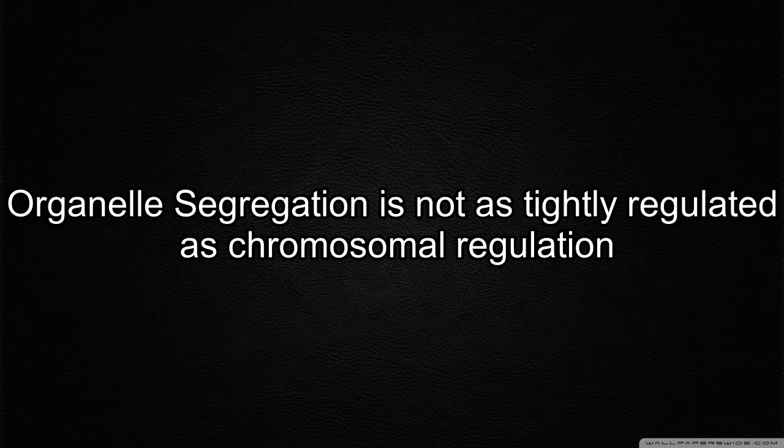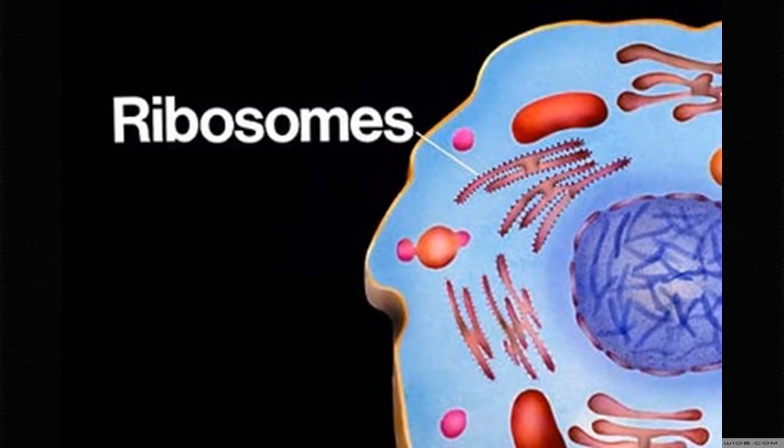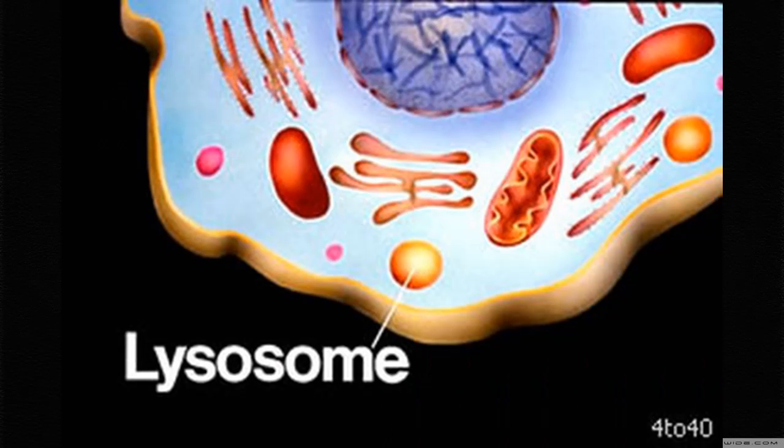In contrast, however, organelle segregation is not a tightly regulated process, and the number of organelles that each daughter cell gets is a mostly random process. There are, however, some differences between different types of organelles. The first two organelles we are going to look at are ribosomes and lysosomes.